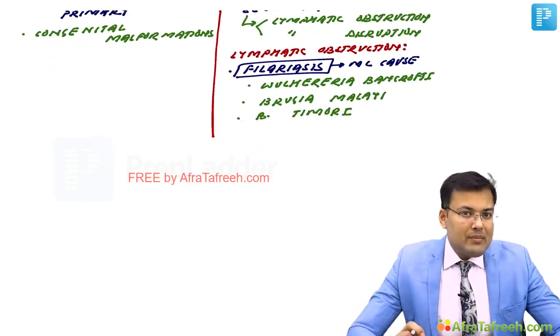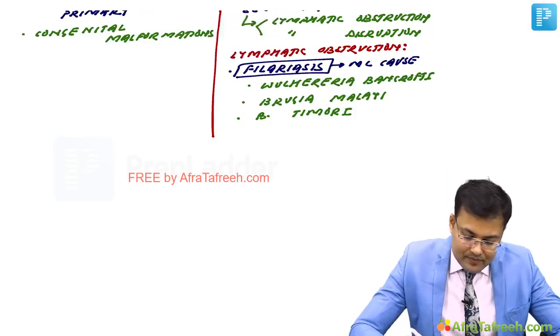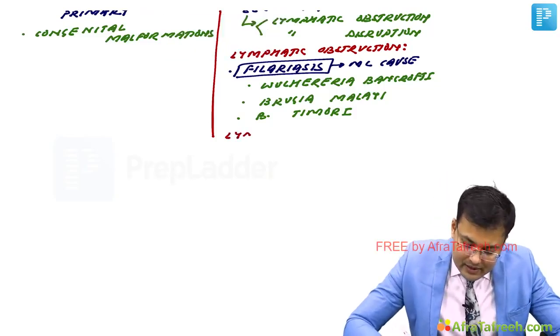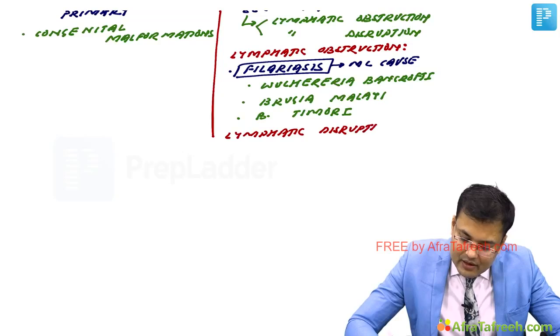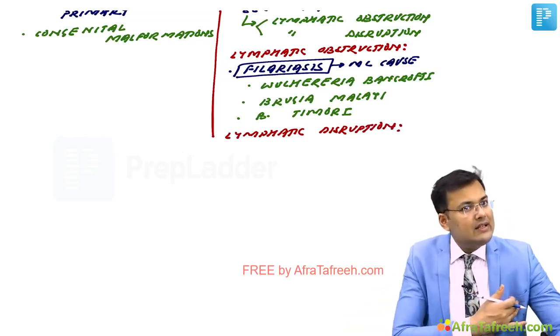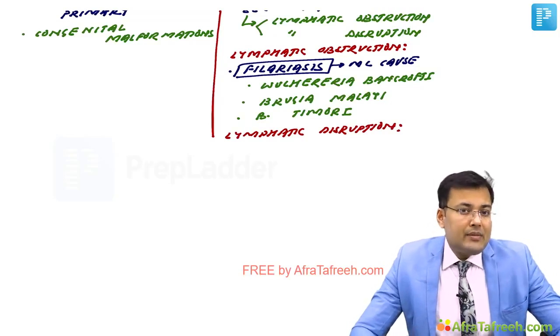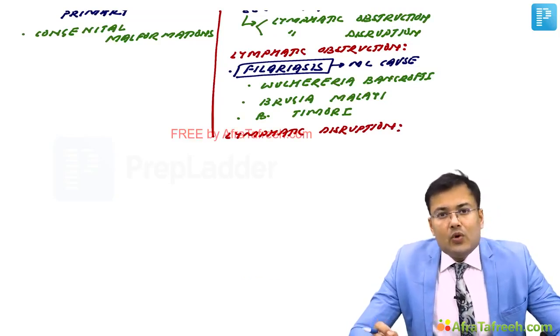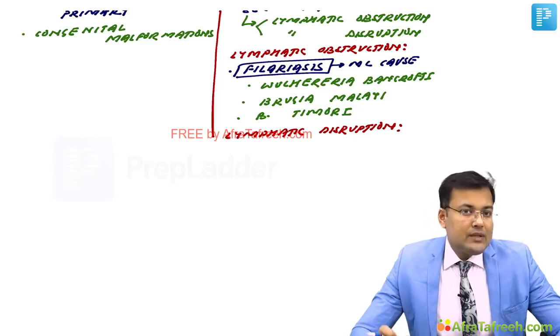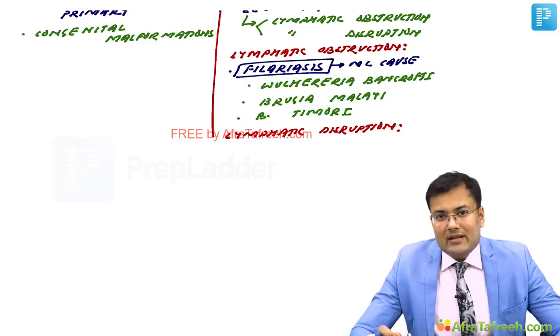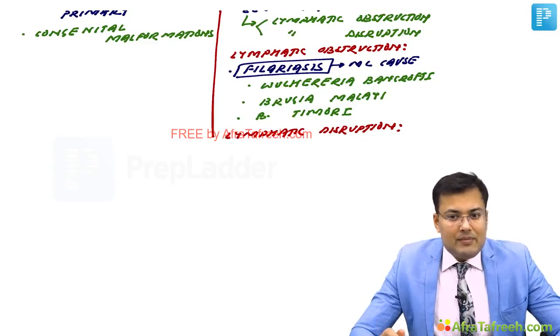Now see what happens in lymphatic disruption. The second mechanism is lymphatic disruption. Generally the two classical examples are, for the upper limb, the axillary lymph node dissection which we perform in patients of breast cancer when we perform the MRM, and inguinal lymph node dissection which is performed in perineal malignancies like carcinoma penis.